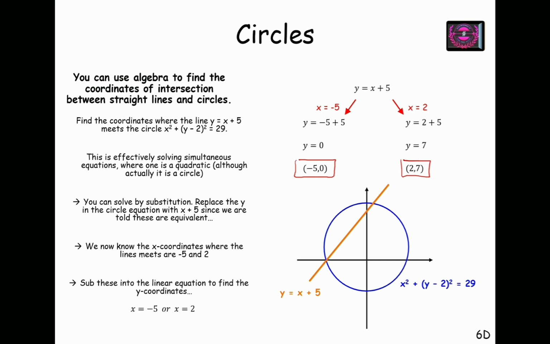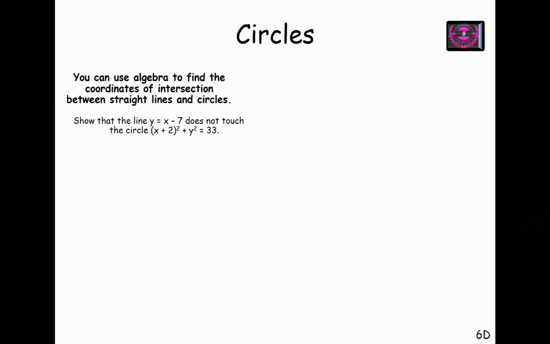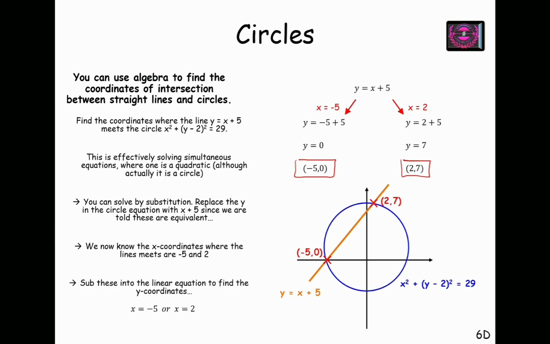Clearly I can see that this line y equals x plus 5 is intersecting the circle at two distinct points. First is minus 5, 0, and second is 2, 7, which we have evaluated successfully. Minus 5, 0 is the first point, and 2, 7 is the second point of intersection. Okay, next.